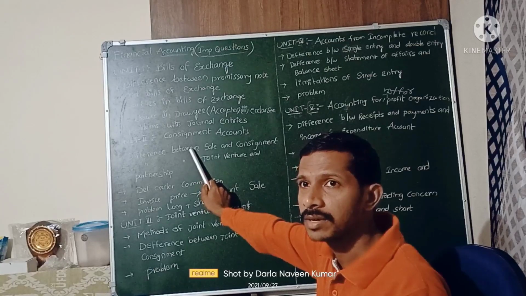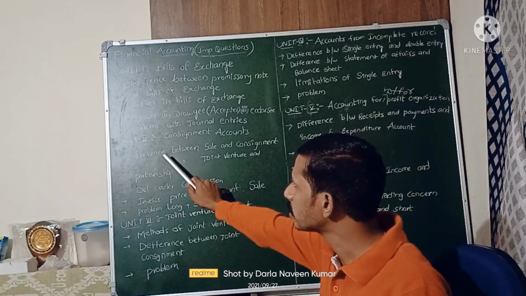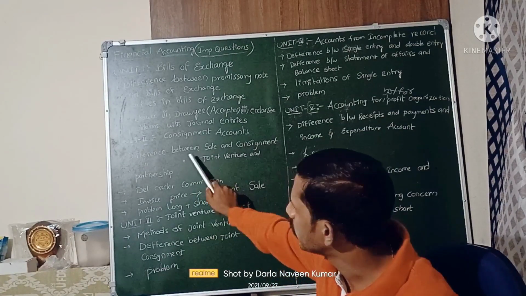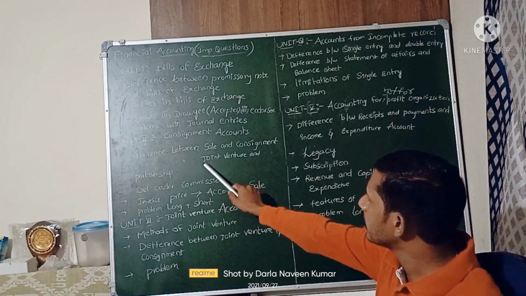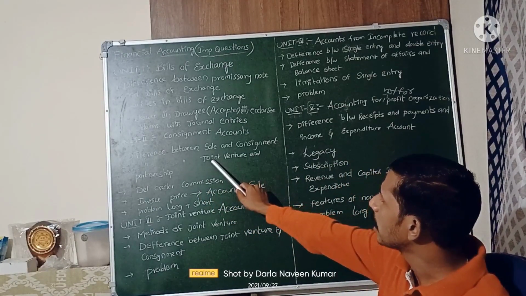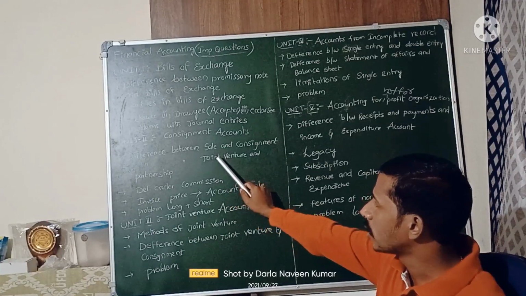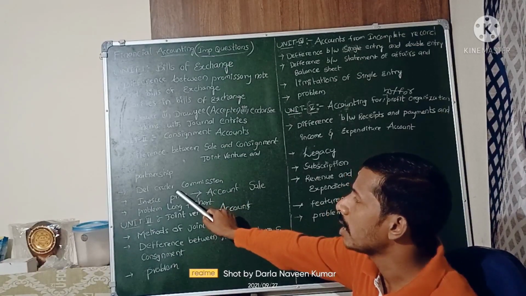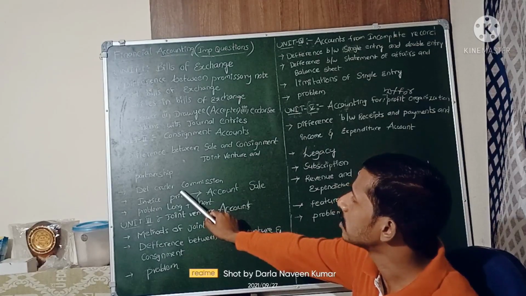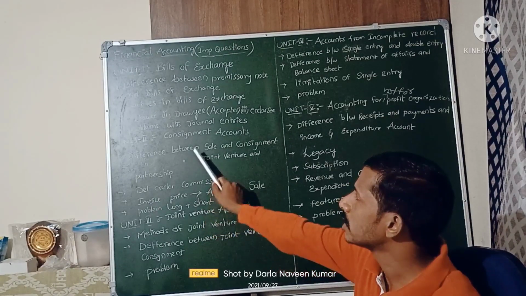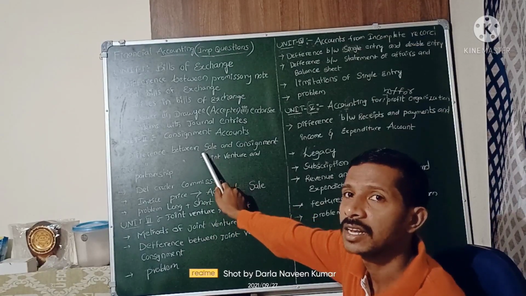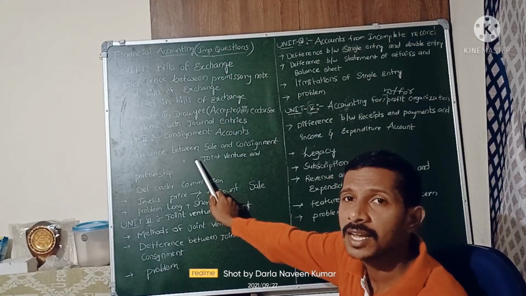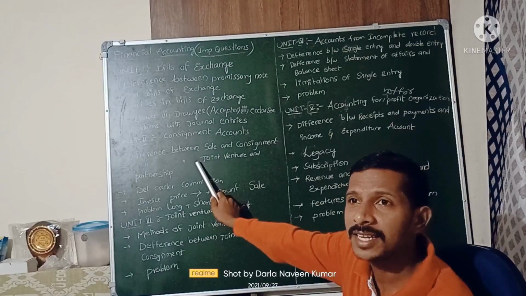Consignment account is the second unit. In this, in theory, they will ask about the difference between sale and consignment. They will also ask the difference between consignment and partnership, and consignment and joint venture. Like that, the differences they will ask for theory. In consignment there is a consignor and a consignee. The relationship between consignor and consignee: the consignor is the owner and the consignee is the agent.